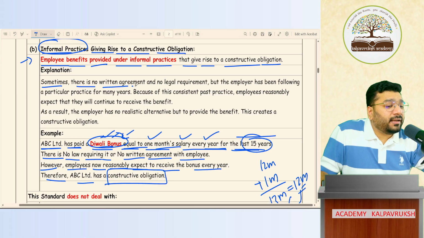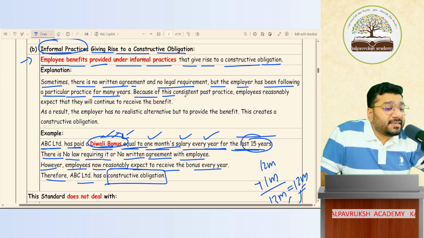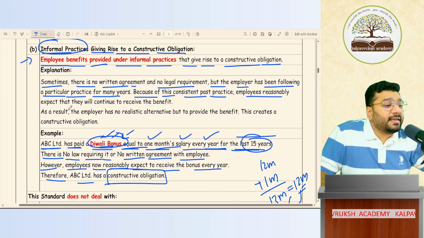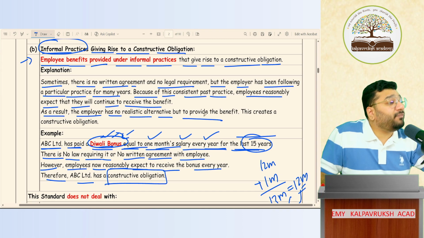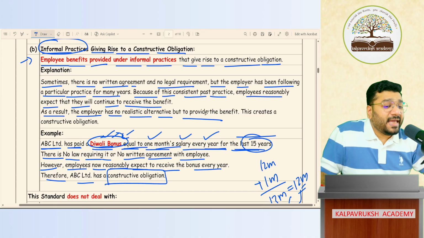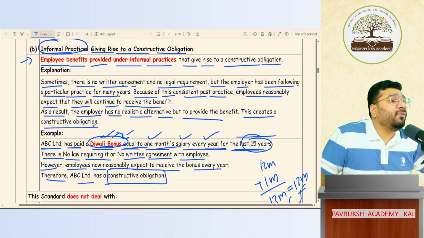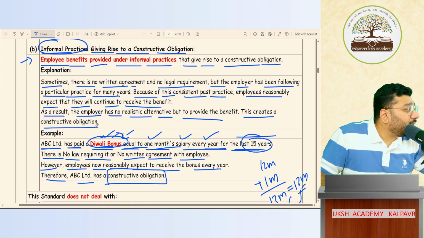Sometimes there is no written agreement or no legal requirement, but the employer has been following a particular practice for many years. Because of this consistent past practice, employees reasonably expect that they will continue to receive the benefit. As a result, the employer has no realistic alternative but to provide for such benefit in accordance with AS 15. This is called creation of a constructive obligation. Got it, not got it.